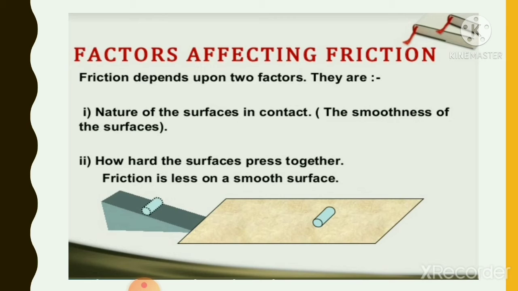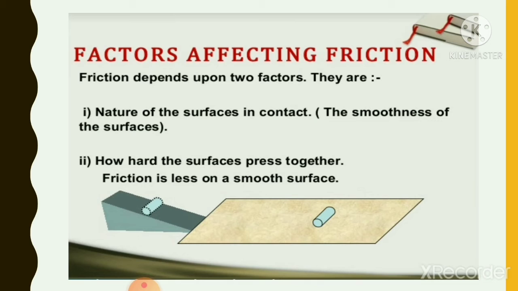For example, when you walk on a wet floor, the surface is very smooth and there are chances that you might fall down. Why? Because the surface is very smooth, the friction is less, and hence we may fall down. So the friction depends upon these two factors. The first factor I have explained, the nature of the surface, that is, smooth or rough. The second factor is how hard the surfaces are pressed together.